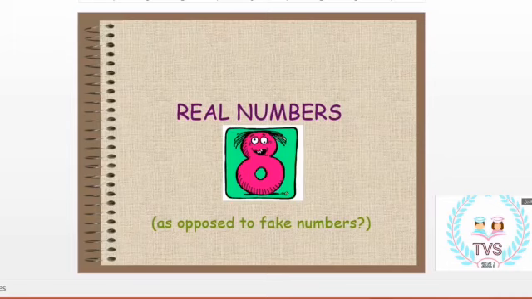Let's say it again, the kinds of real numbers: rational numbers and irrational numbers. So the rational numbers include the integers, the positive numbers, the negative numbers, and the fractions.